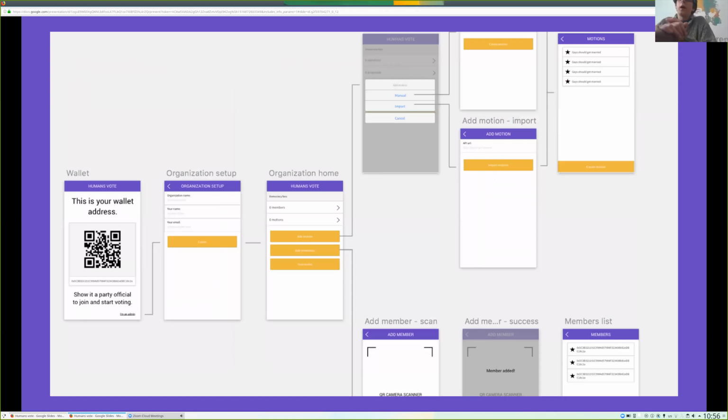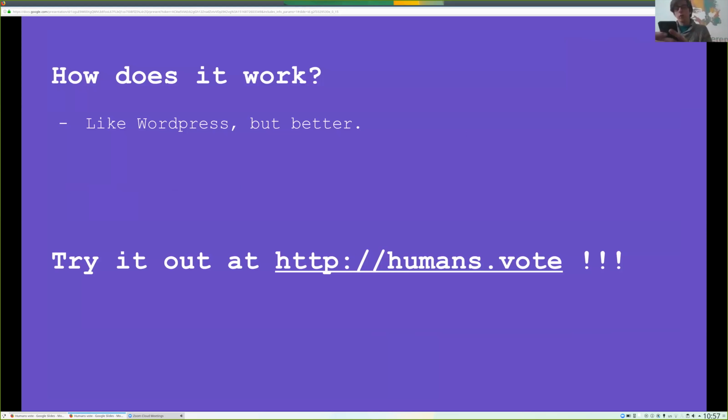What we're looking at right now is the admin view. So we have a person who is a member of the organizing committee, or the chief of the party, or even the president of the parliament, that issues new voting motions, and is now able through this app to issue new voting motions that people can then vote on. They can choose different ways in which people are going to vote on these motions and basically do whatever they want to do. So how does this work? As we've already said, it works like WordPress, but better. And now in 2 minutes, I'm going to show you how we actually made this work.